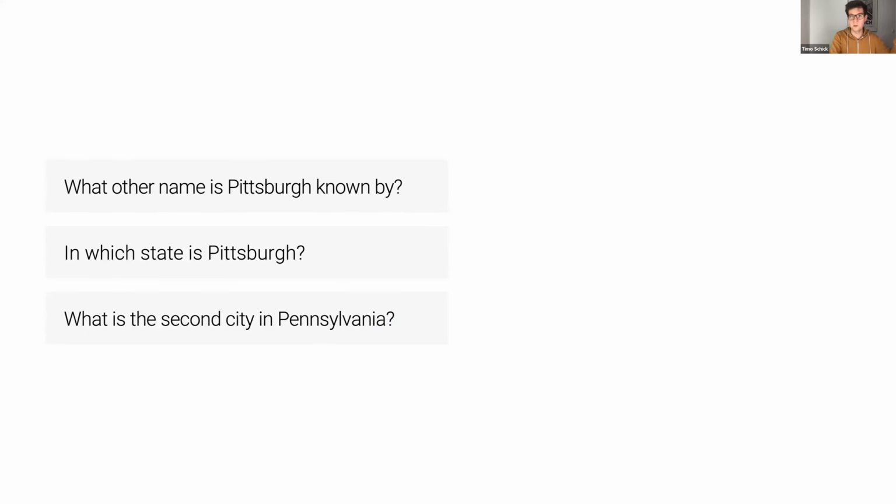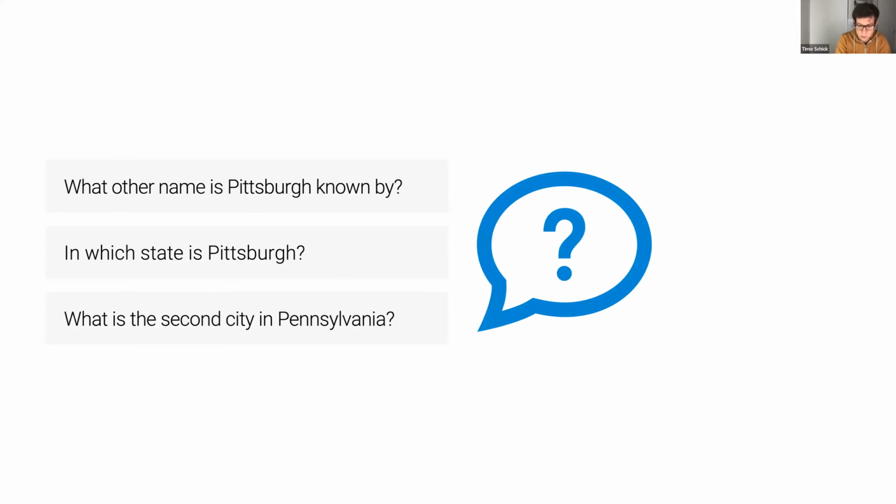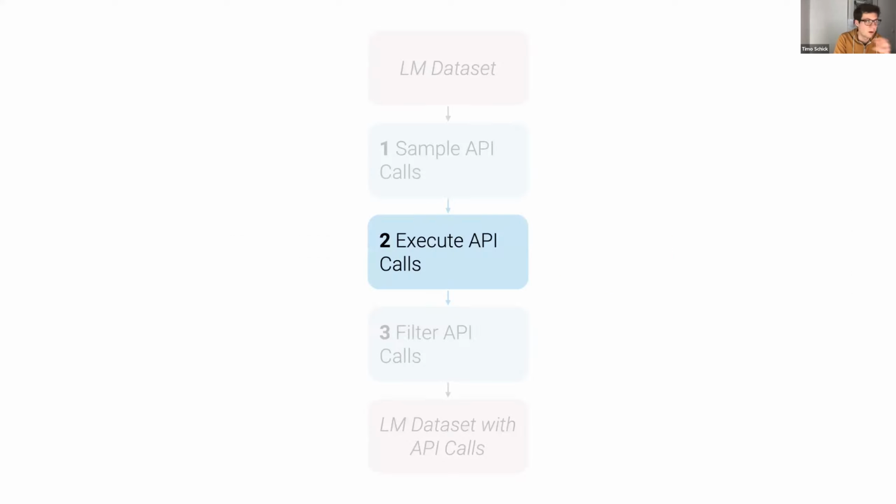We feed it all those questions, and then we get answers. For example, in the first case, we got Steel City from our system. In the second case, we got Pennsylvania. And in the third case, we got Pittsburgh, which doesn't make a lot of sense. But of course, the question itself already doesn't make a lot of sense. So that is the second step, super simple. We just use our APIs to get our results.